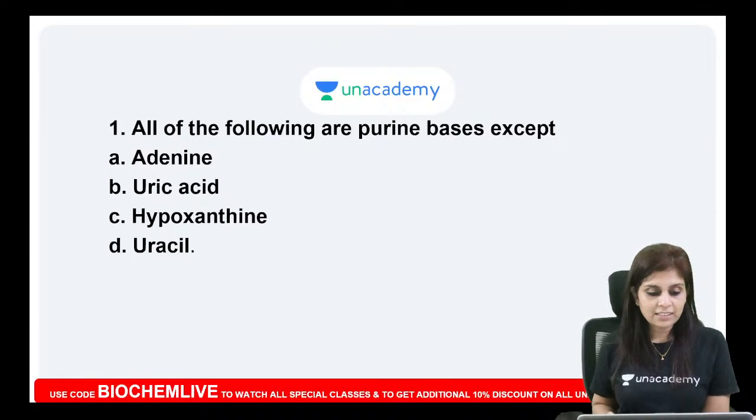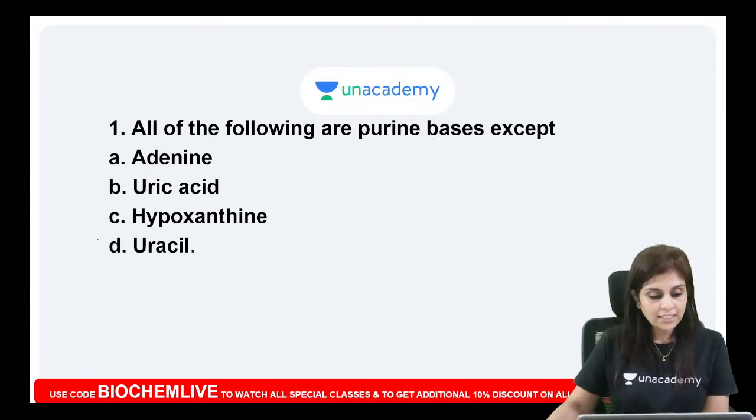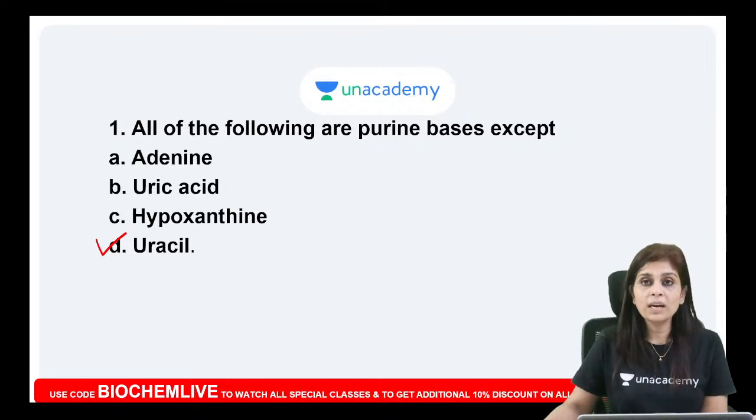Let's start discussing MCQs on genetics now. Listen to this carefully. All of the following are purine bases except. I will wait for 1 minute for you all to answer. A very basic question. What is the answer? The answer is uracil. Why is it uracil?